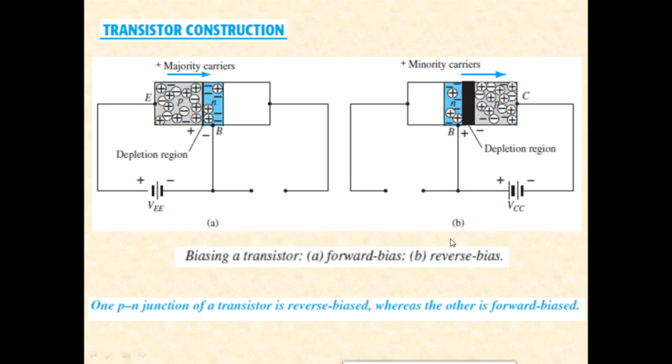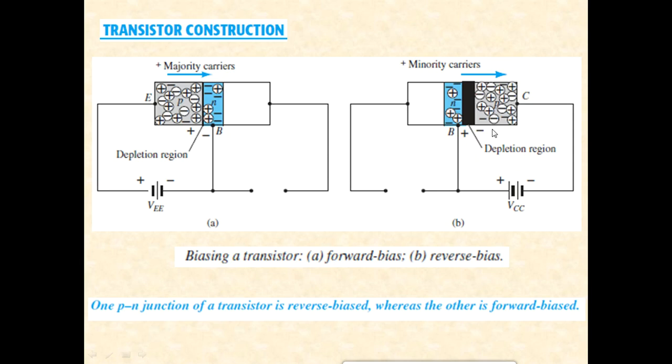Let us concentrate on the reverse bias case. In the reverse bias case we forget about the emitter side and only concentrate on the base and the collector side. For the diode to be reverse biased, the N region should be connected to the positive terminal of the battery. The base is the N region, so it should be connected to the positive terminal. The P region has to be connected to the negative terminal of the battery. So this is the reverse bias case.